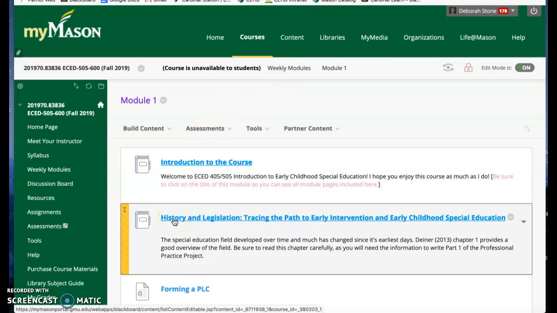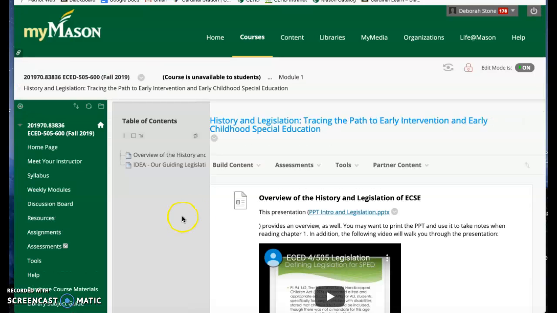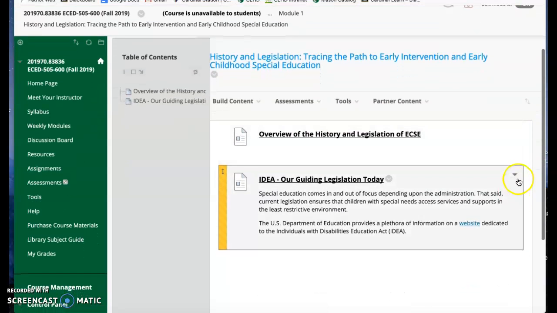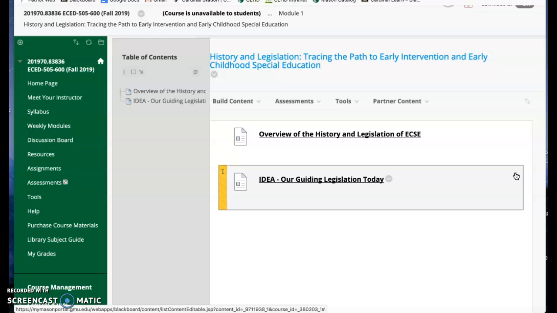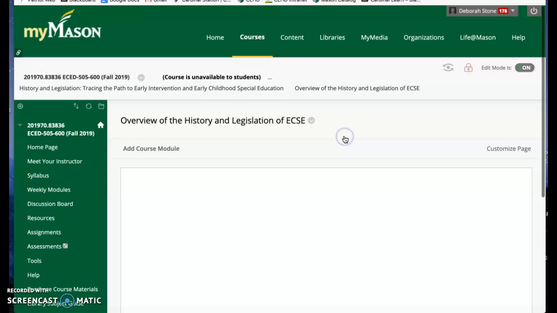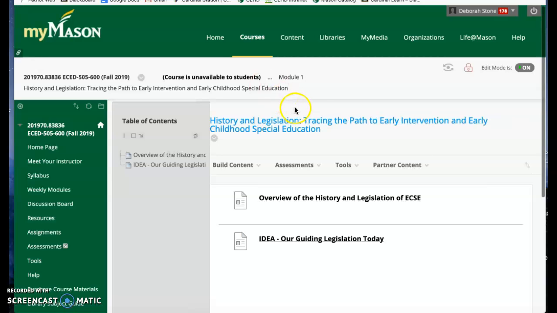And then we start getting into the content area. This is one thing that's really important when you go into your modules: do not click on the title. Some of the module pages, if there's a lot of information, might look like this, and you'll go in and click on it and there's nothing there. That is not how this works. It's not how Blackboard works when you're talking about learning modules.